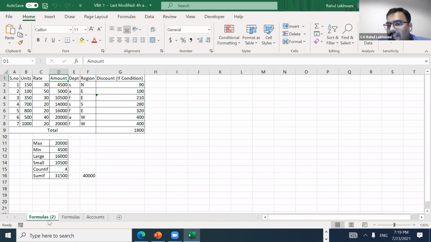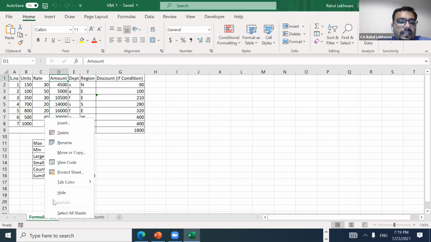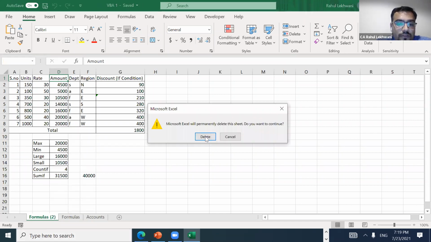So this is how I have created a copy. But 10 times I can do it, 100 times I cannot do it. I have worked on a project where I had to copy the sheets 100 times. I'll not be doing it; that would be a waste of my precious time. So what I'll do is just use VBA, that is Visual Basic.